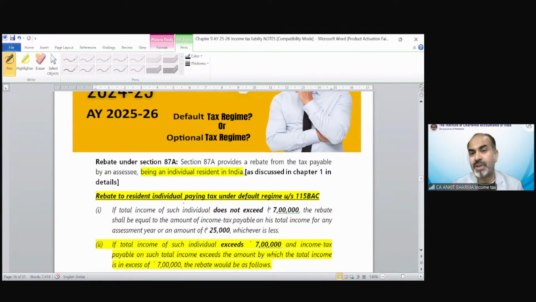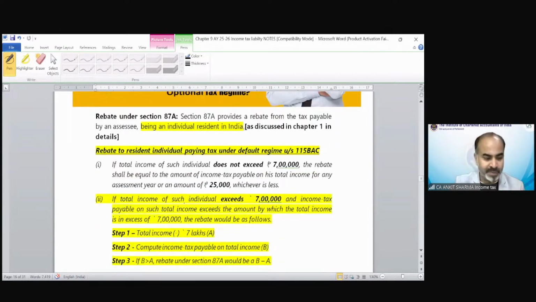As discussed in chapter number 1 in detail, rebate to a resident individual paying tax under default tax regime: if total income of such individual does not exceed 7 lakh, that means you can claim a rebate up to total income of 7 lakh rupees. The rebate shall be equal to the amount of income tax payable on his total income for any assessment year or amount of 25,000, whichever is less.